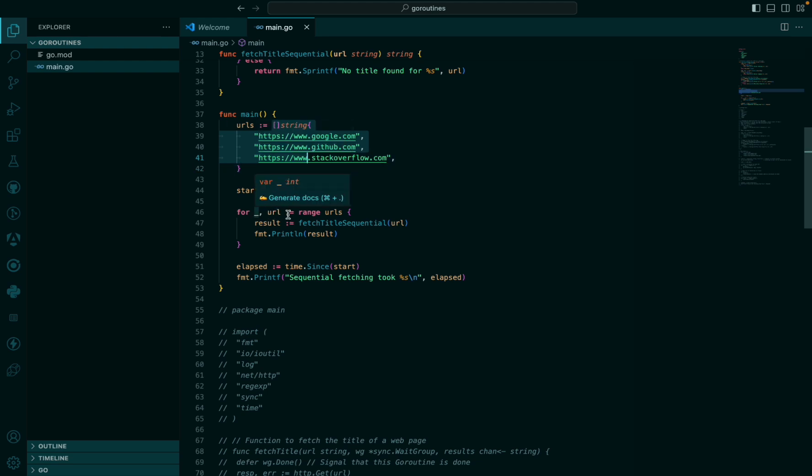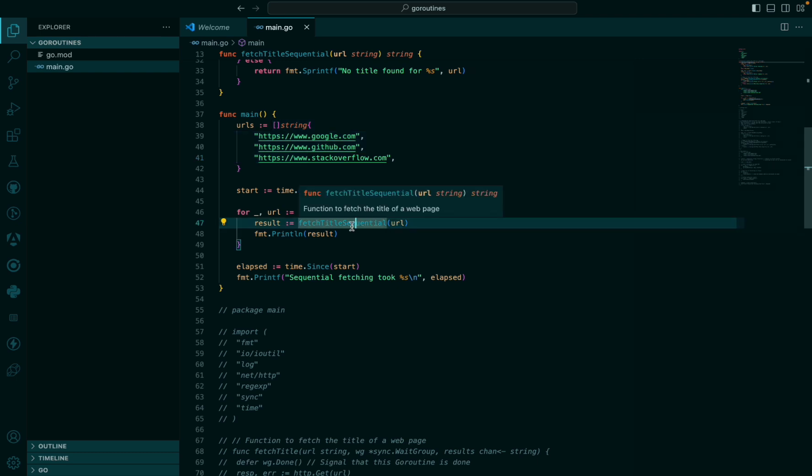So look at it here. I'm saying for, in this range of URLs, I'm passing each of these URLs. I take this first one and pass it into this fetch title sequential function. I pick this second one, which is github.com, and pass it. So once we're able to get the title for google.com, then we can do the same for GitHub, then we can do the same for Stack Overflow.